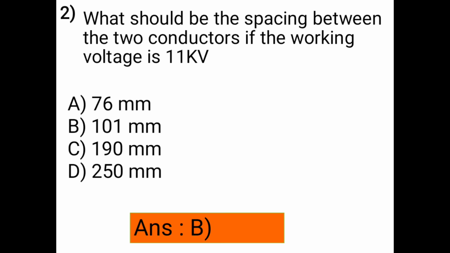Then the second question: what should be the spacing between the two conductors if the working voltage is 11 kV? Options are A, 76 mm; B, 101 mm; C, 190 mm; and D, 250 mm. The correct answer is option B, 101 mm. The spacing between the two conductors is 101 mm.